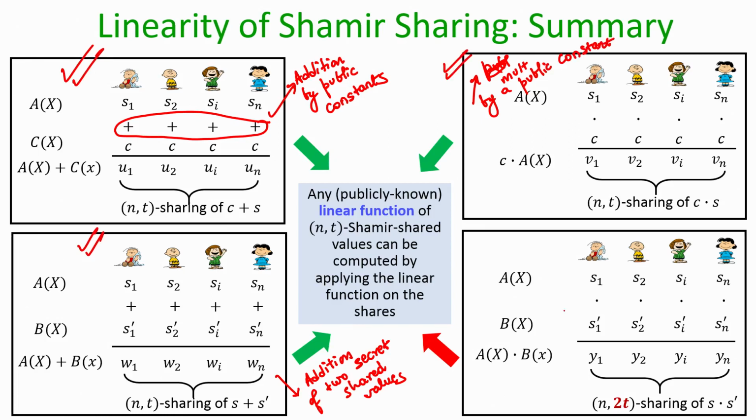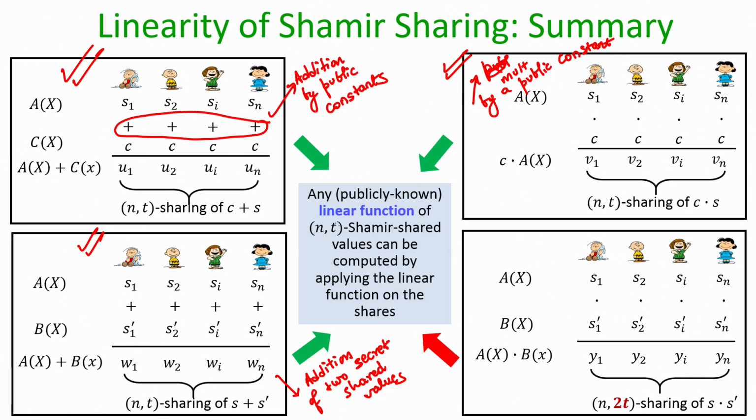That means you start with some secret shared value and you want to either add a constant element, or multiply the secret shared value with some constant element, or add two unknown secret shared values. All of them can be performed locally.